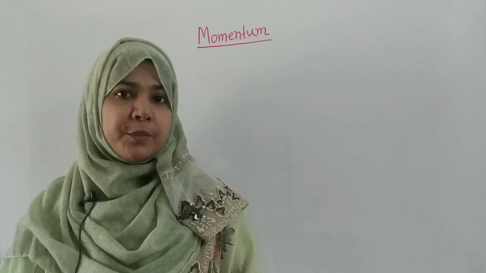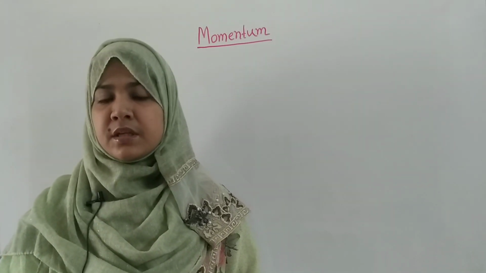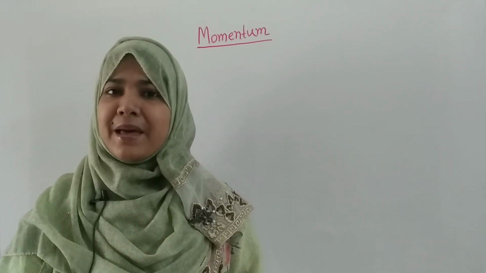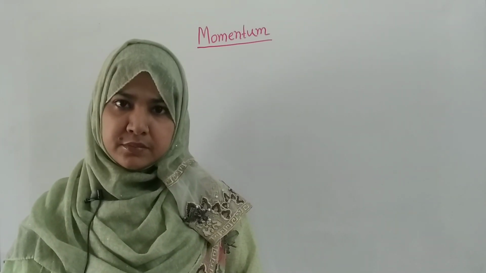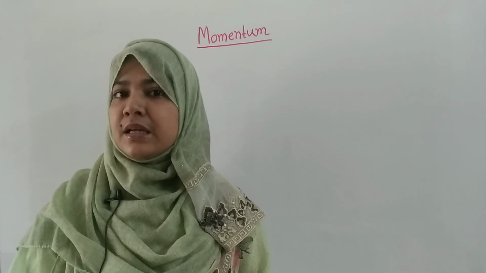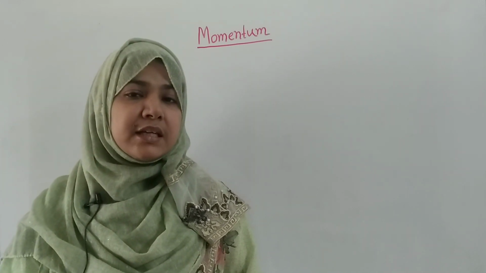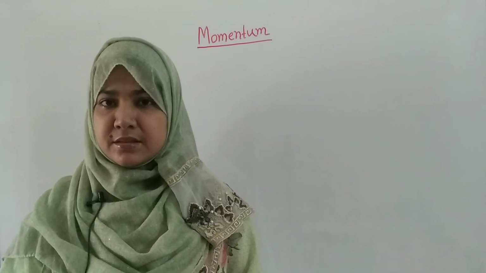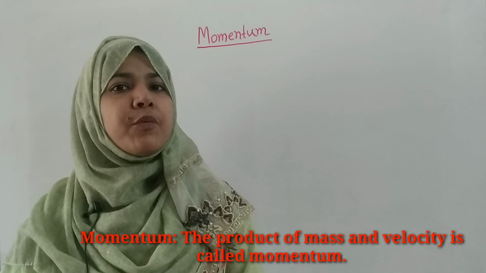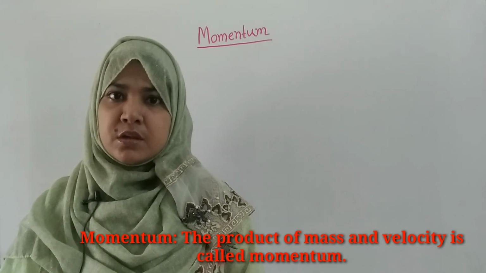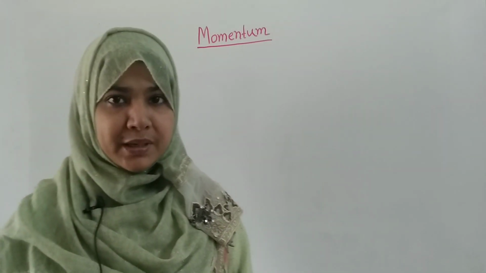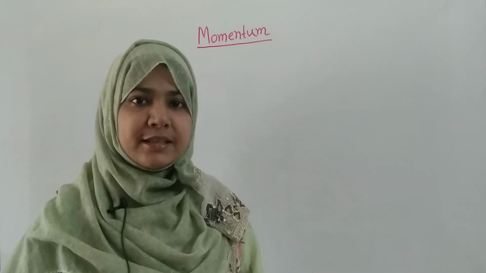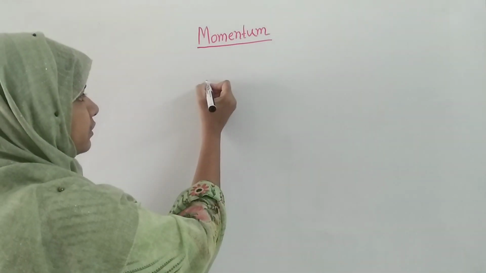Students, our first topic of discussion is momentum. In your previous class, you have already learned about mass and velocity. If we multiply mass and velocity, then we will get a new quantity which is known as momentum. Yes, momentum means the product of mass and velocity. So, we can write that momentum is denoted by P. So, we can write that P is equal to